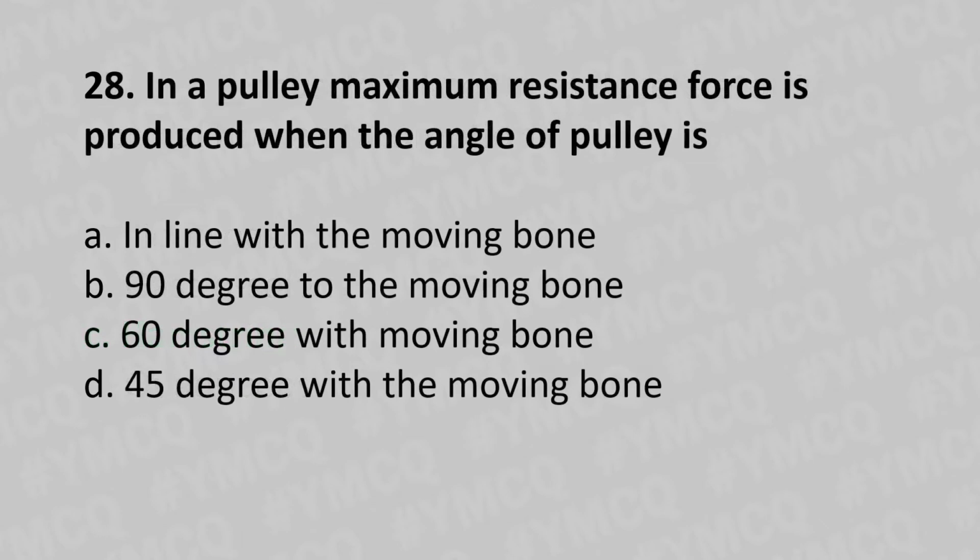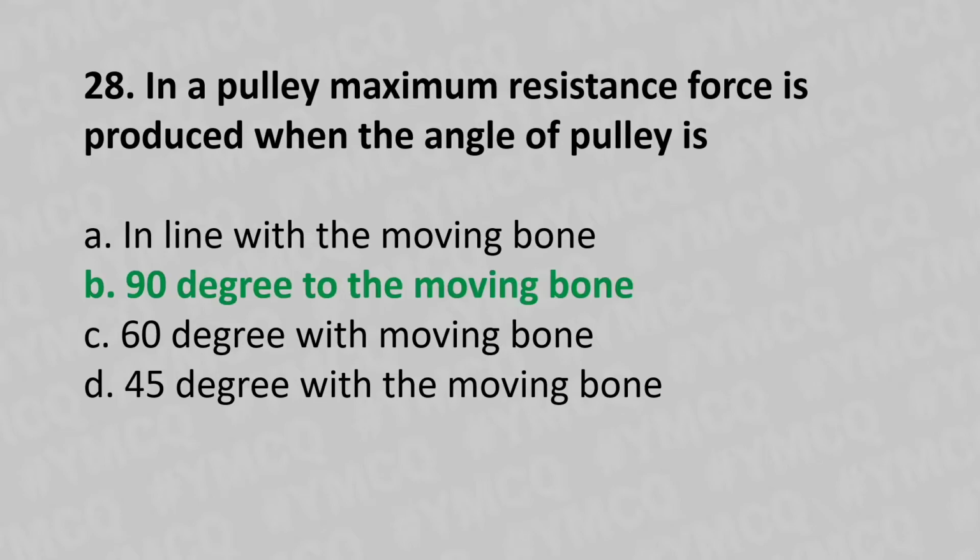Moving to our 28th question. In a pulley, maximum resistance force is produced when the angle of the pulley is option A, in line with the moving bone. Option B, 90 degree to the moving bone. Option C, 60 degree with the moving bone. Option D, 45 degree with the moving bone. And the answer is option B, 90 degree with the moving bone.